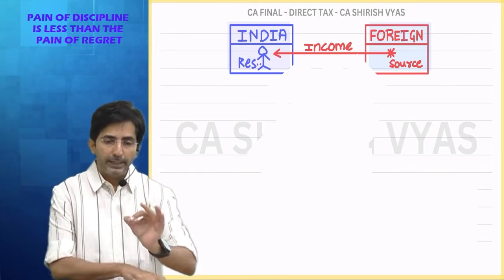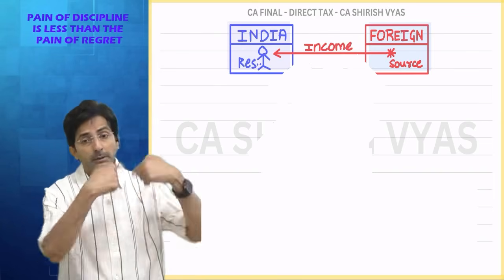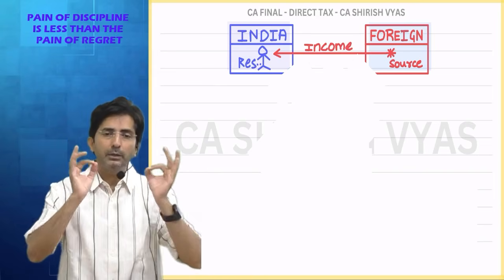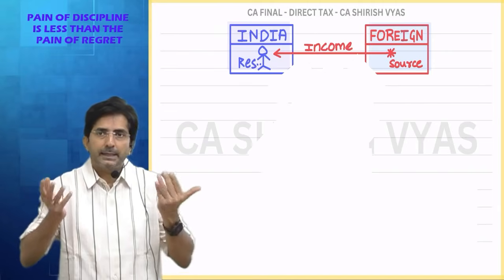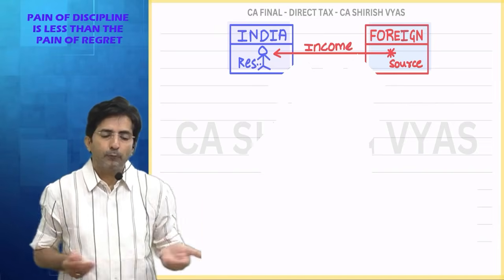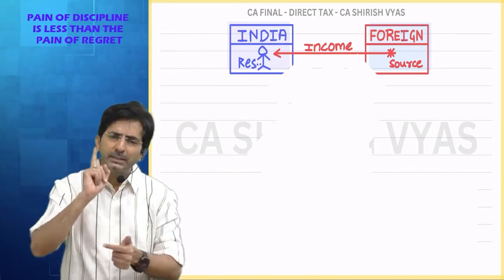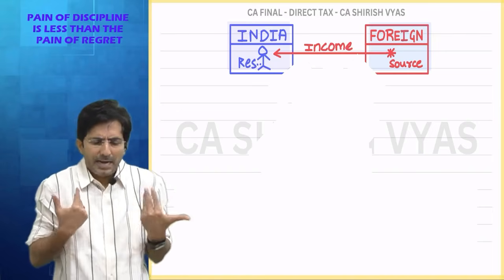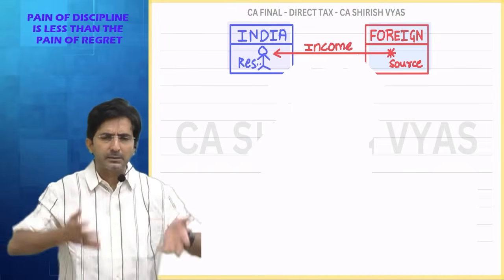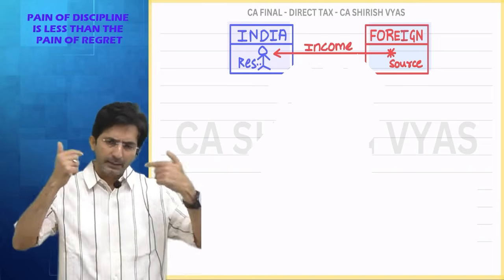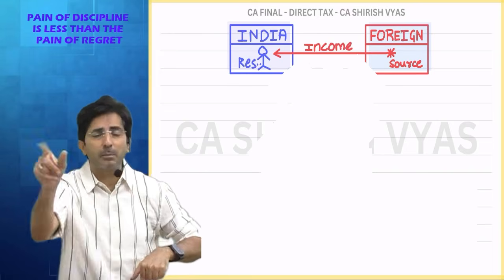So see, whenever you reside in one country and if you earn from some other country, then only double taxation will arise. Because see, if you reside in India and if you earn the income from India only, then only India is involved, no? Then there is always single taxation. Like see me, I am residing in India and my source of income is in India only. My classes, my students are in India only. So I reside in India, my source is also in India, then I will never face double taxation.